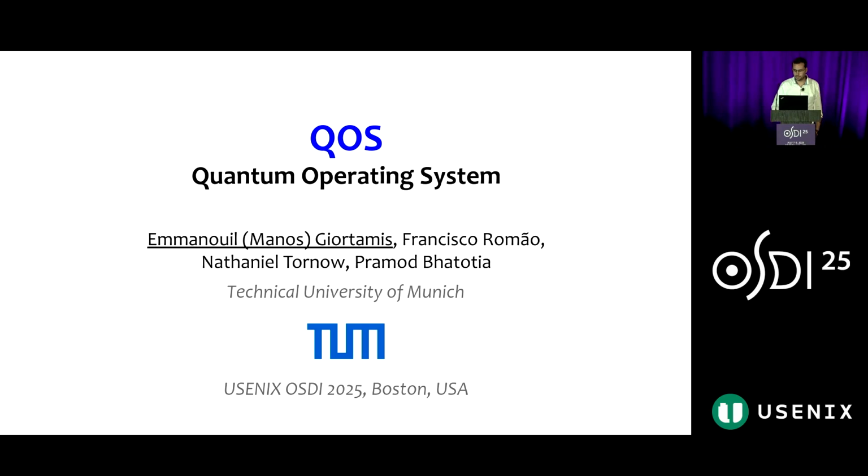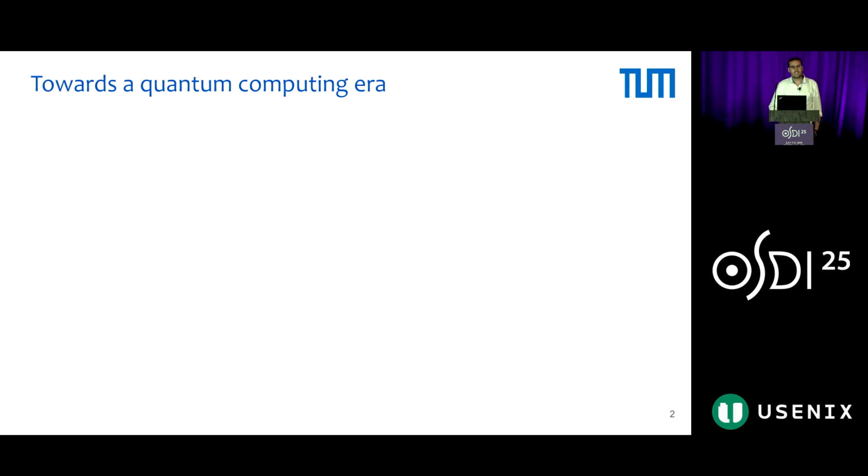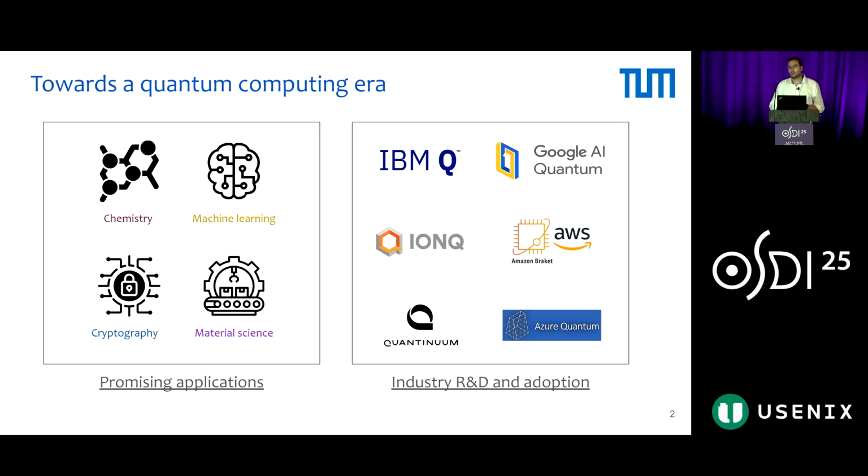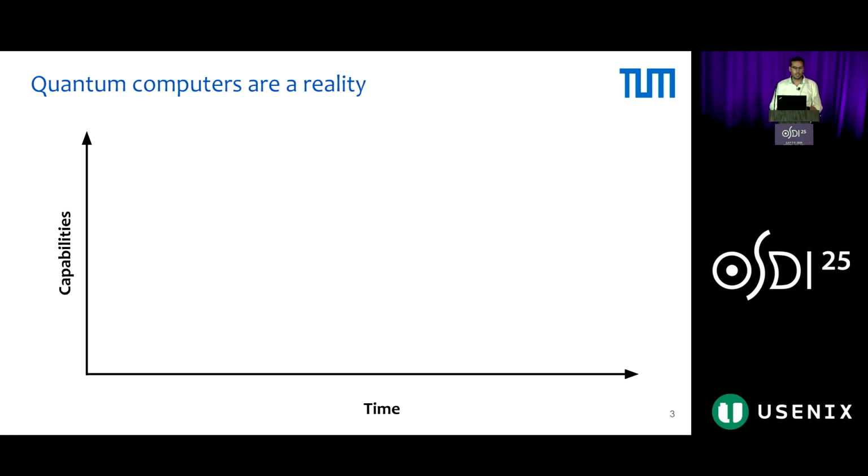Technical University of Munich. We are heading towards an exciting quantum computing era, where quantum computing promises exponential speedup in certain computationally hard problems, with many applications, for example, quantum chemistry, machine learning, cryptography, and material science. At the same time, there is widespread adoption from the industry, from all major tech and cloud providers. Quantum computers are a reality.